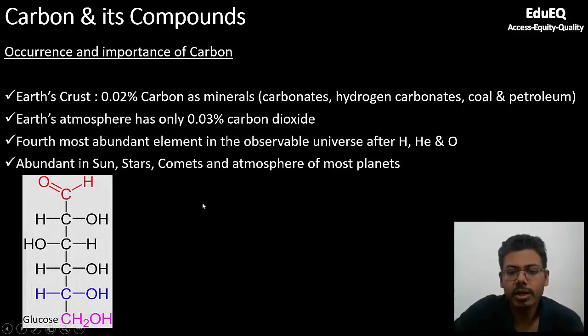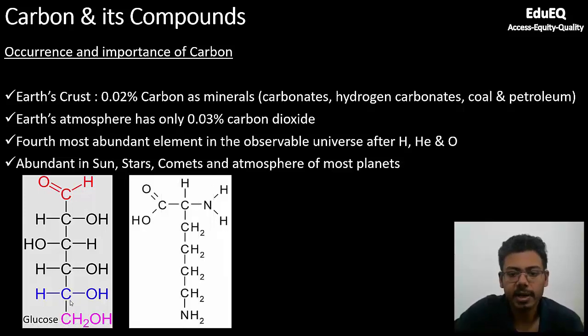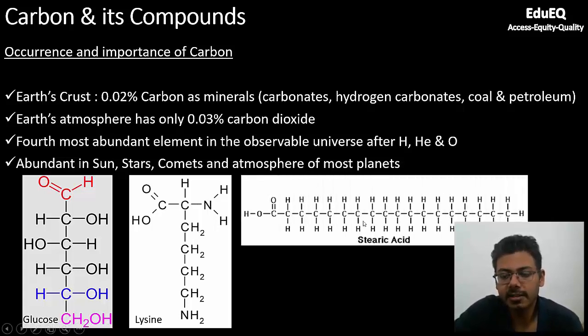In our daily life, you can see some examples. This is the structure of glucose, which is a key component in providing energy to our body. Similarly, this is the structure of lysine. Lysine is an amino acid, which is a building block of protein. And this is stearic acid, which is a type of fatty acid found in fats. So you can see it's found in carbohydrates, proteins, and fats.